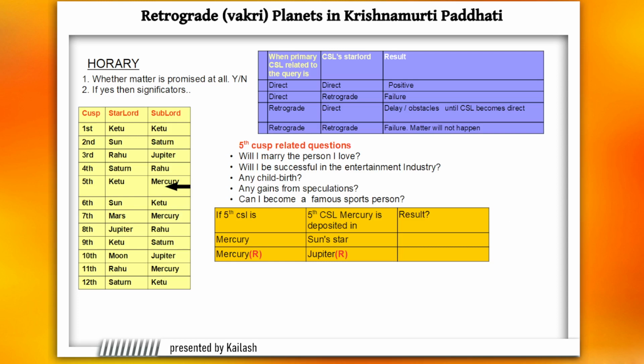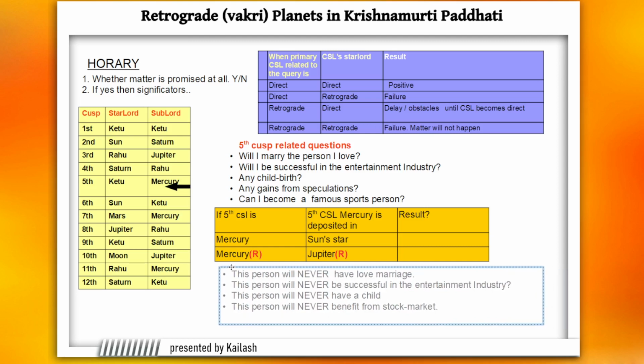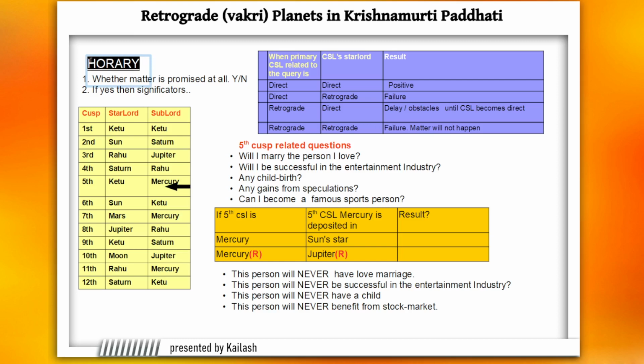Now you can't possibly apply these rules in the birth horoscope. And why can't you do this? Let me show you. Suppose, instead of a horary chart, this is a birth chart, and you are reading a person's birth chart, and suppose Mercury, the fifth cuspal sublord, is retrograde in the birth chart of that person, and it is deposited in the Jupiter star, that's also retrograde.